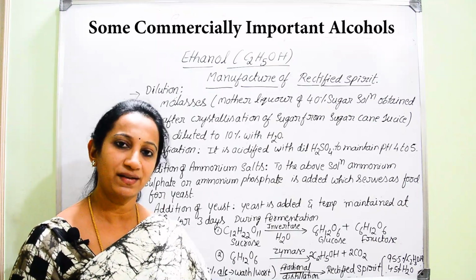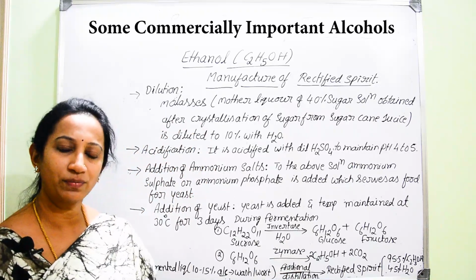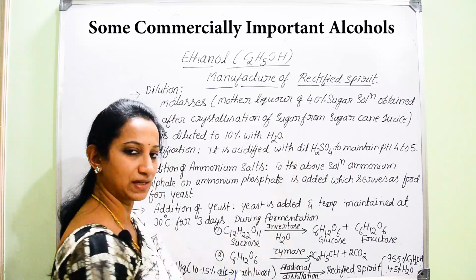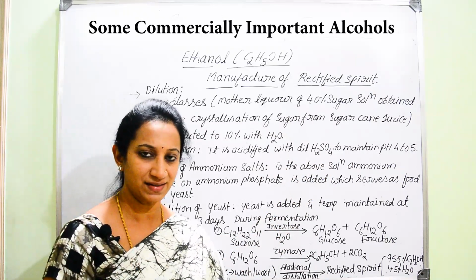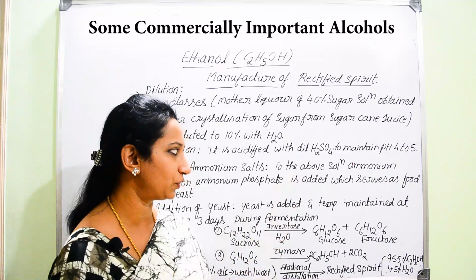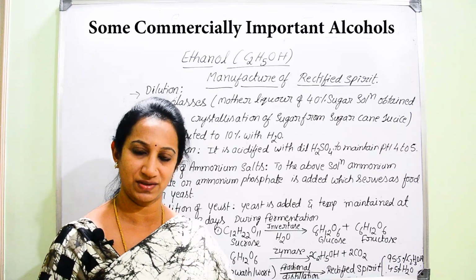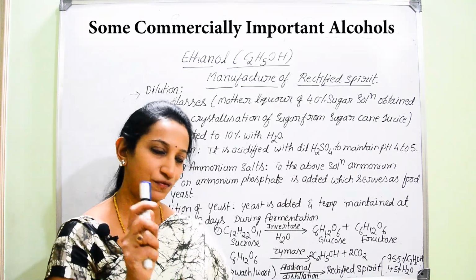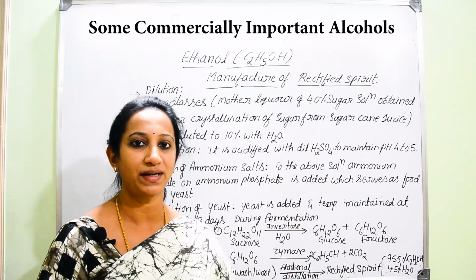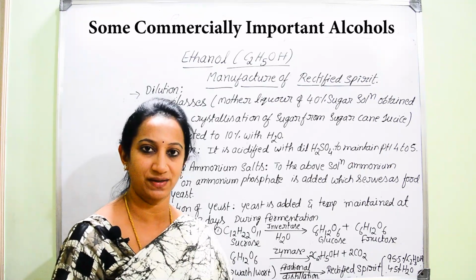And in the very next step, we need to acidify that. So we should maintain the pH range between 4 to 5. How are we going to maintain that pH range? That is by adding dilute sulfuric acid. By adding a certain quantity of dilute H2SO4, we can maintain the pH between 4 to 5. That pH range is required for the fermentation process. And of course, if you maintain this pH, it also prevents the growth of unwanted bacteria, so that it will give a good yield of the rectified spirit.